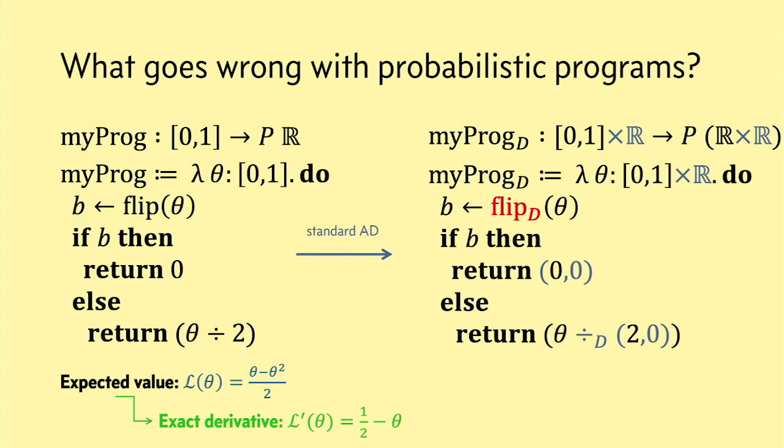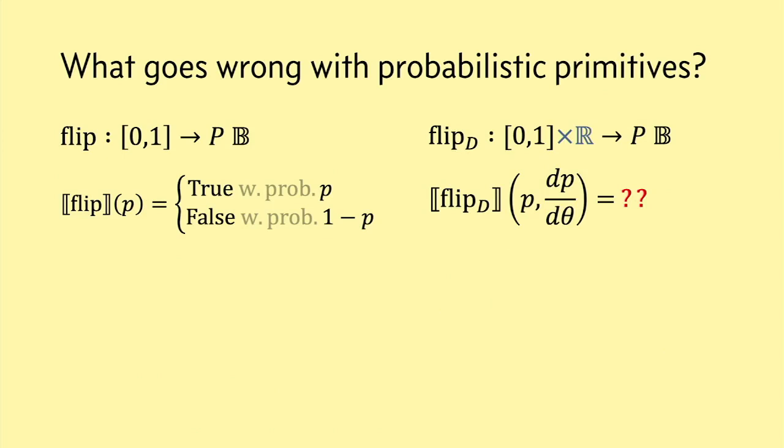Now, if we apply AD naively and try to just replace all the real numbers with dual numbers like we do for a deterministic program, and all the primitives with dual number versions, the first problem we run into is that this flip operation is a primitive, so it should have a dual number version, but it's not clear how such a thing could be implemented.